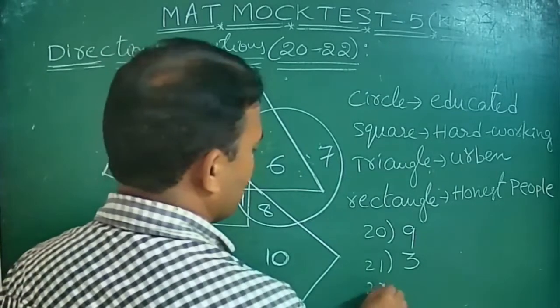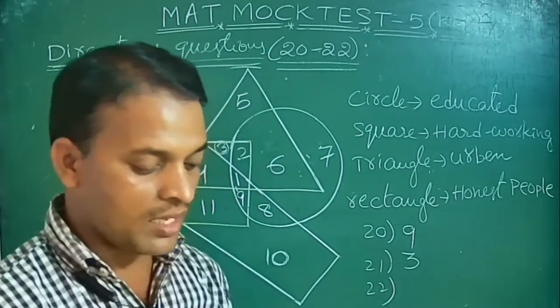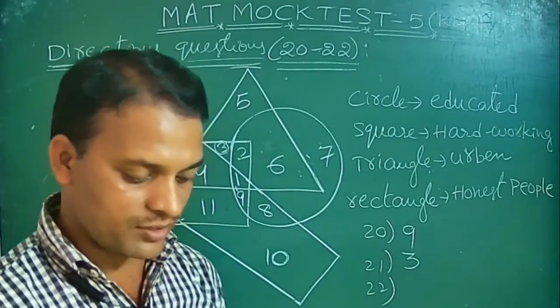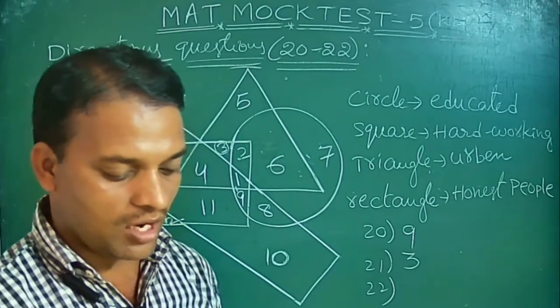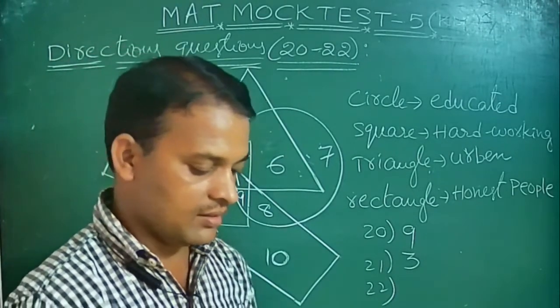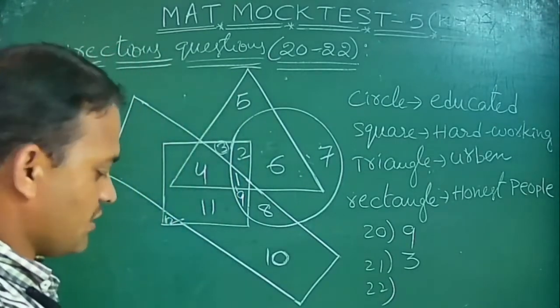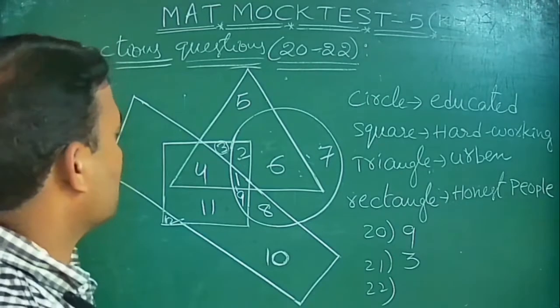Next, the 22nd one. The 22nd question is: non-urban educated people who are neither honest nor hardworking are represented by. Which one? Just take here non-urban. Non-urban means remove the triangle.